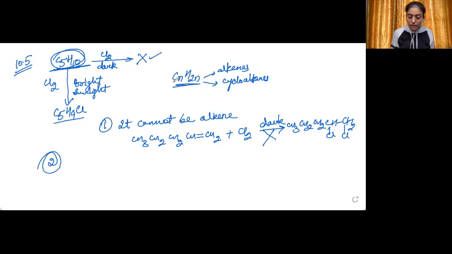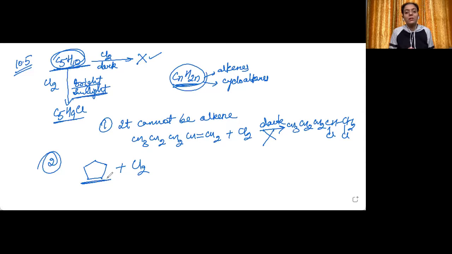Now, why cycloalkane? Number one, it is fitting in this formula. Second is, when it is reacted with chlorine in bright sunlight, it gives monochlorinated product. So monochlorinated product can be obtained only if it is a cycloalkane, because in case of cycloalkane only, all the carbon atoms will be equivalent and all the hydrogen atoms attached to the carbon atoms will be equivalent.